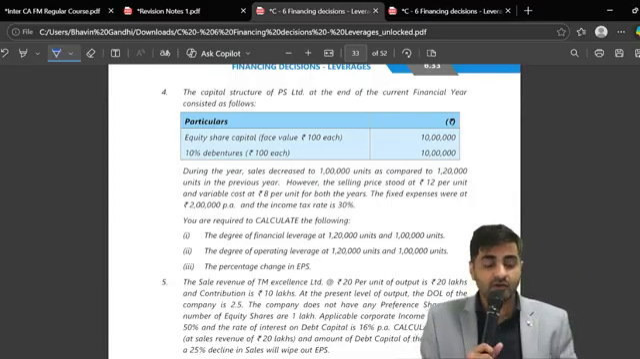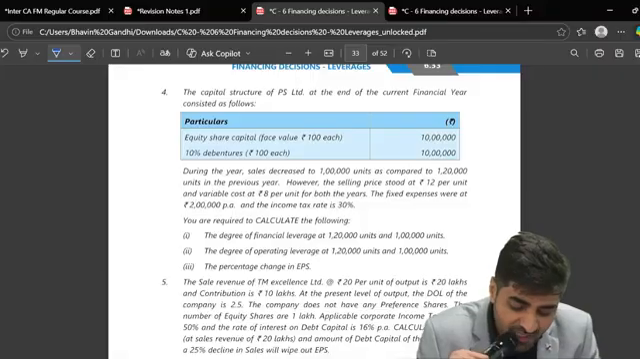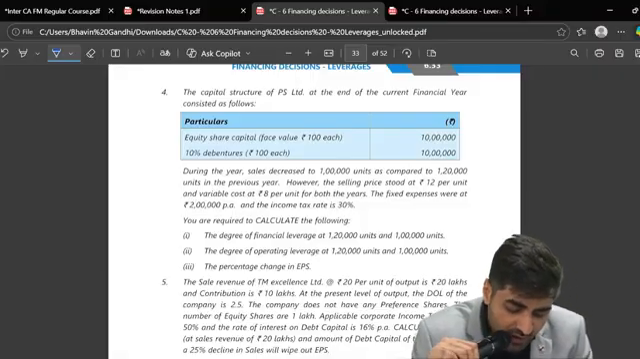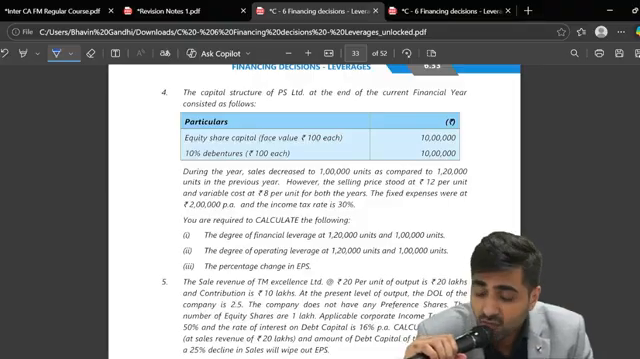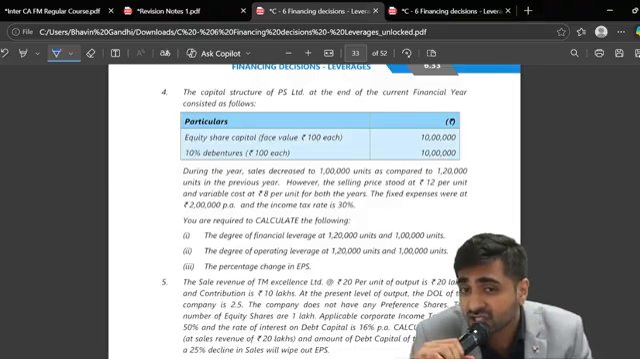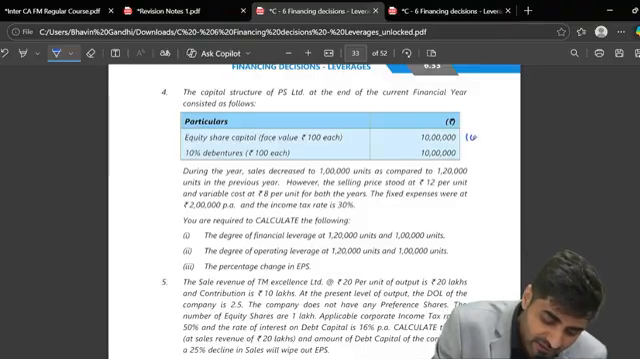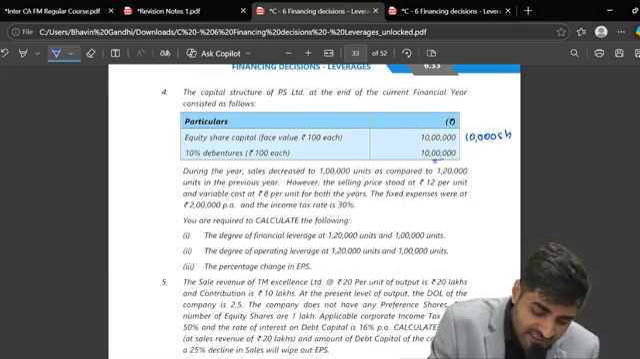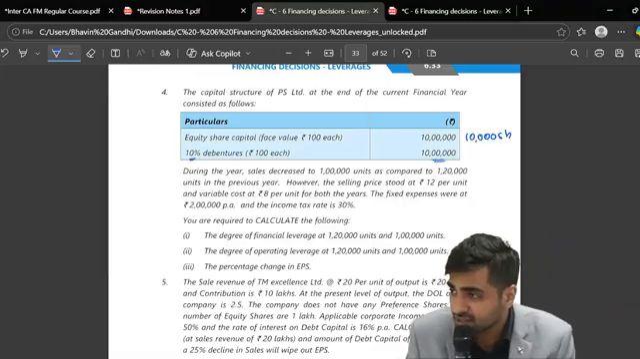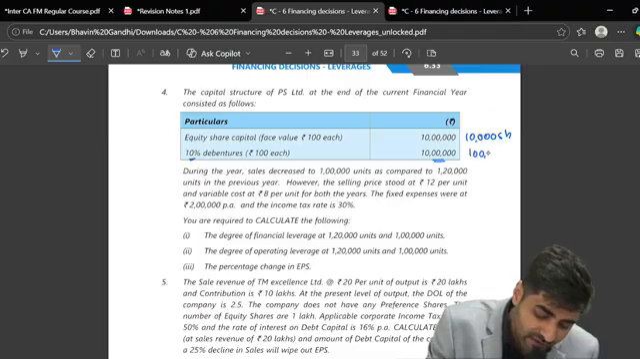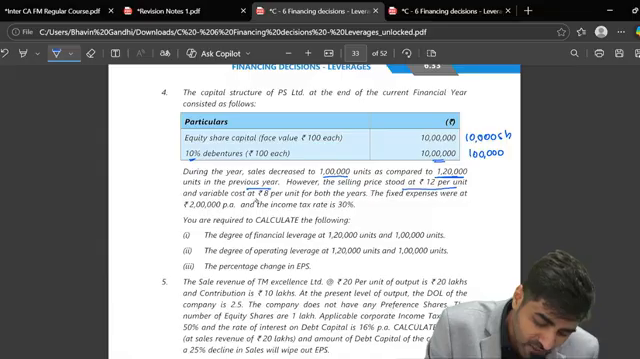Fourth. What is given to you in question number 4? The capital structure of PS at the end of the current financial year is given to you. We have equity share capital of 10 lakhs. What is your face value, everyone? 100 each. What is going to be the number of equity shares? 10,000 shares. Debentures is 10 lakh and this is 10% rate of interest which is given to you. So what's the amount of interest? 1 lakh. During the year, the sales decreased to 1 lakh units as compared to 1,20,000 in the previous year. However, the selling price was 12 rupees. Variable cost was 8. Fixed cost was 2 lakhs.